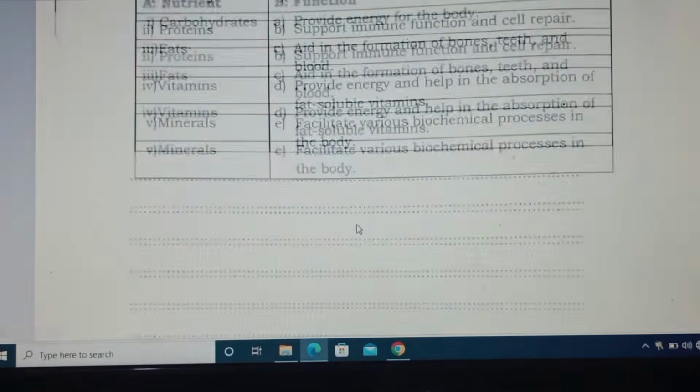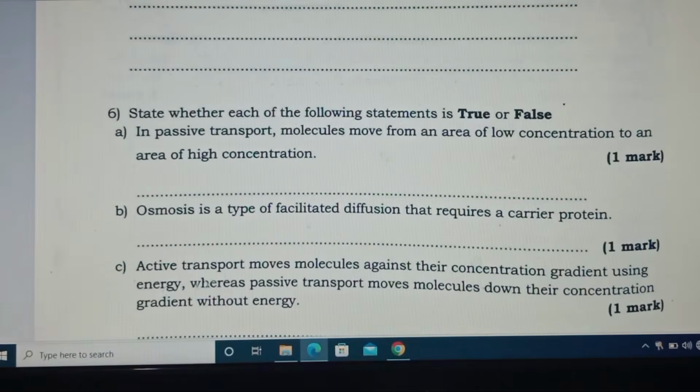Let us continue with question number 6. State whether each of the following statements is true or false. In passive transport, molecules move from an area of low concentration to an area of high concentration. So when you say passive, you consider osmosis or diffusion.